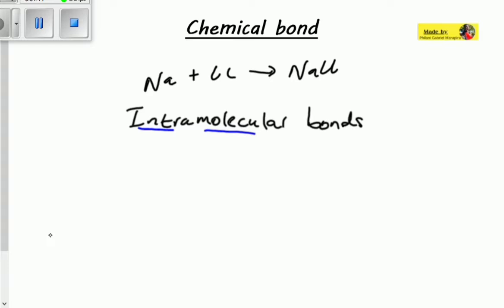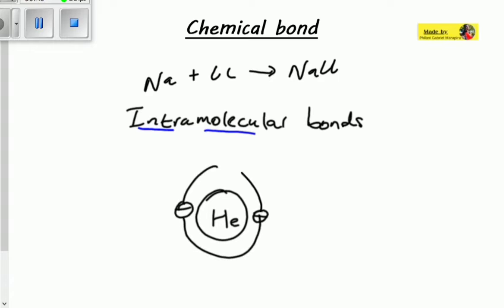So atoms tend to gain, lose, or share electrons until they are surrounded by a full electron shell. Remember that when we introduced the atom, we talked about the outermost shell and the valence electrons video. The outermost shell basically tells you about the shell of an atom that is in the outermost area. So here we are having helium, for example. Here we're having two atoms of helium, and this is a stable atom because its outermost shell,